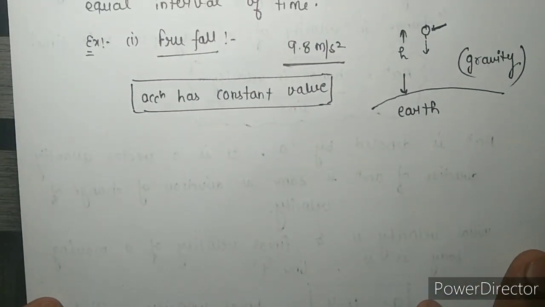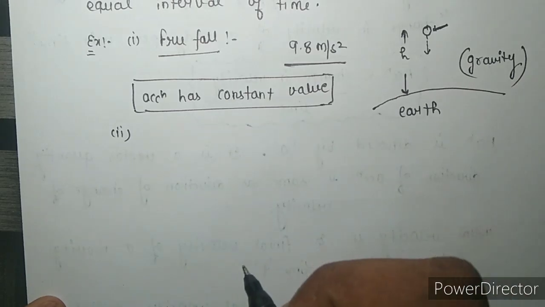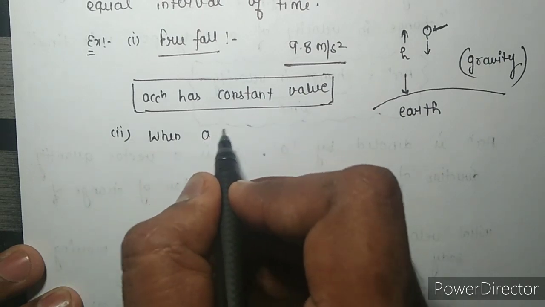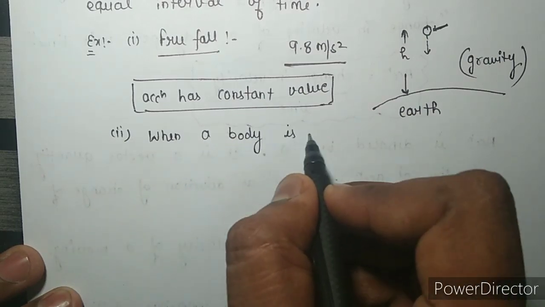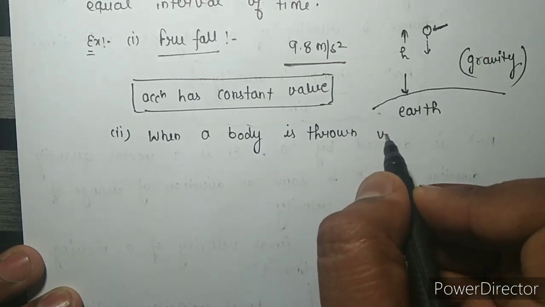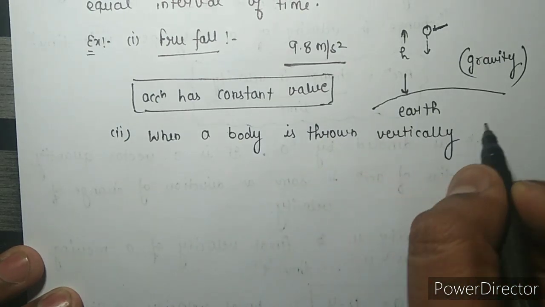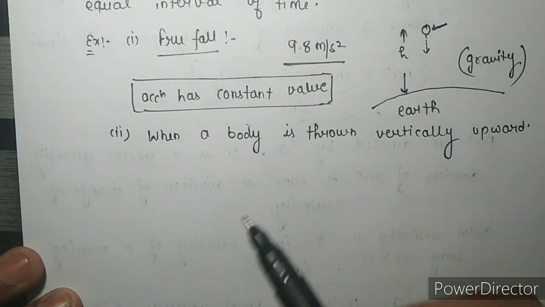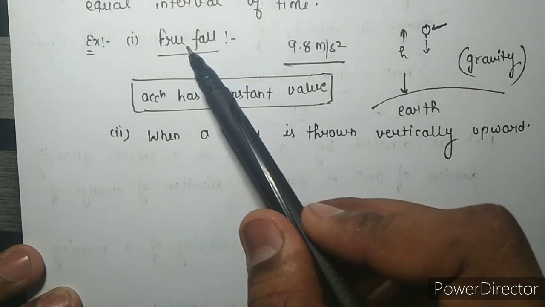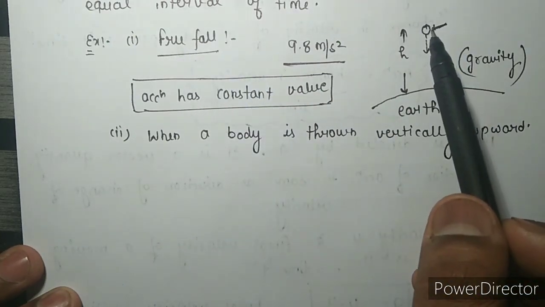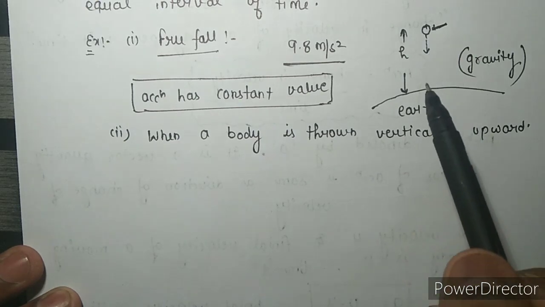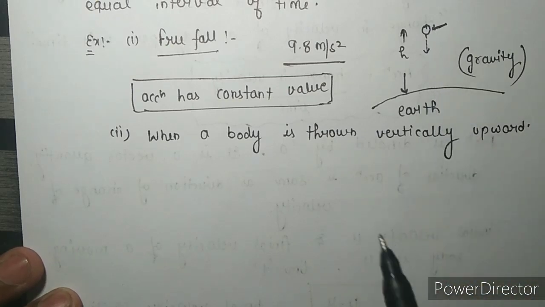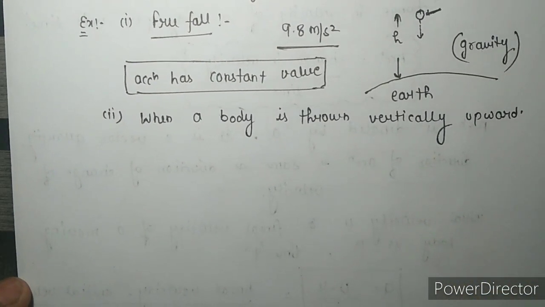Now the second example is similar: when a body is thrown vertically upward. Both are examples of uniformly accelerated motion.